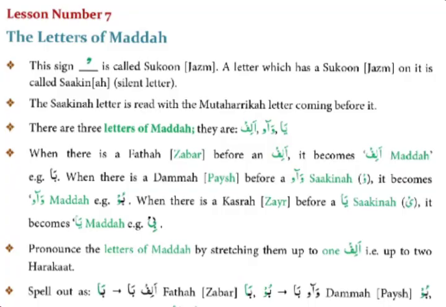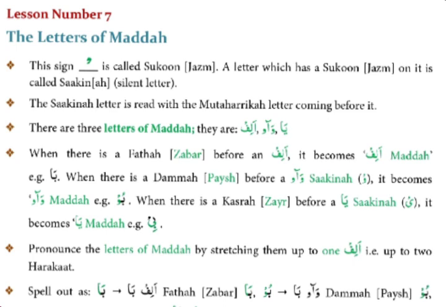Today you are going to learn Madani Qaida lesson number 7. Lesson number 7, the letters of Madda. Let's learn some rules first. So rule number 1, this sign is called sukoon jazm. A letter which has a sukoon jazm on it is called sakin.